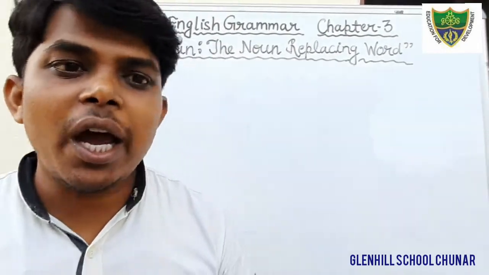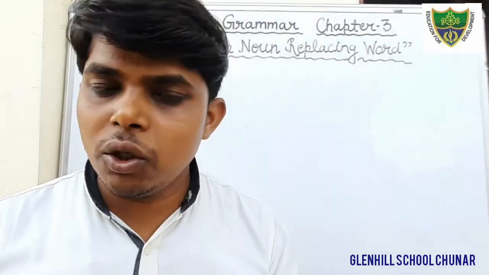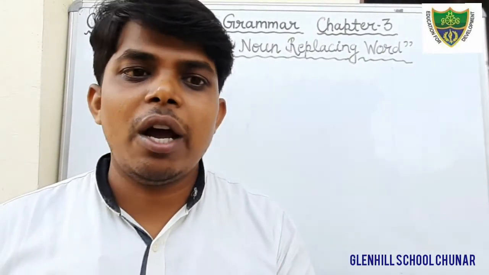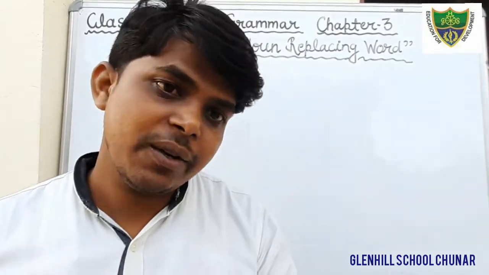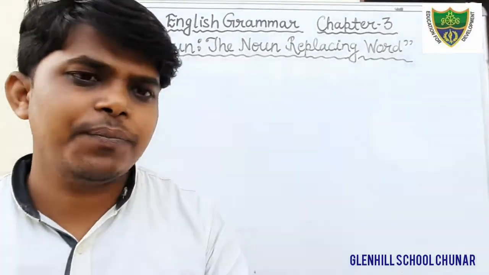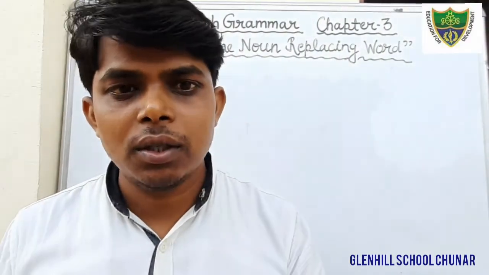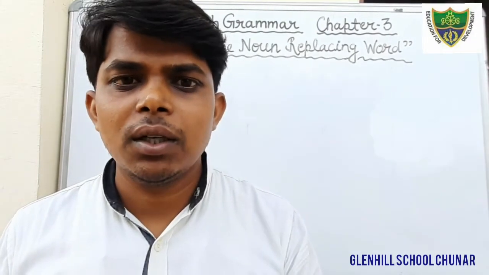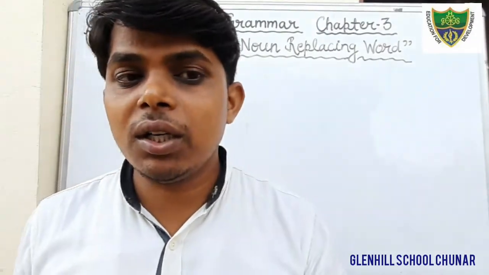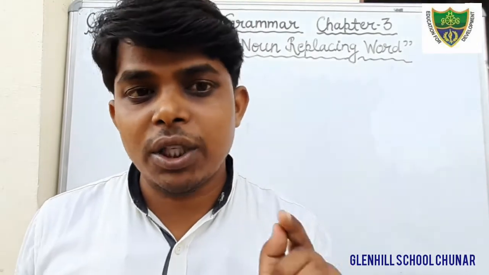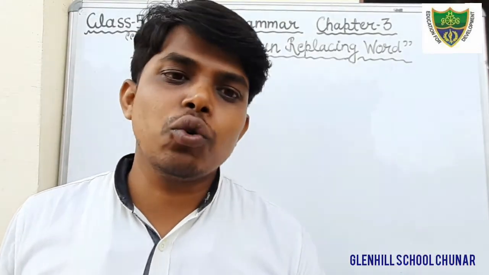And you all know when we use this and when we use that, when we use these and when we use those. We use this for a singular subject, and it also shows nearness.